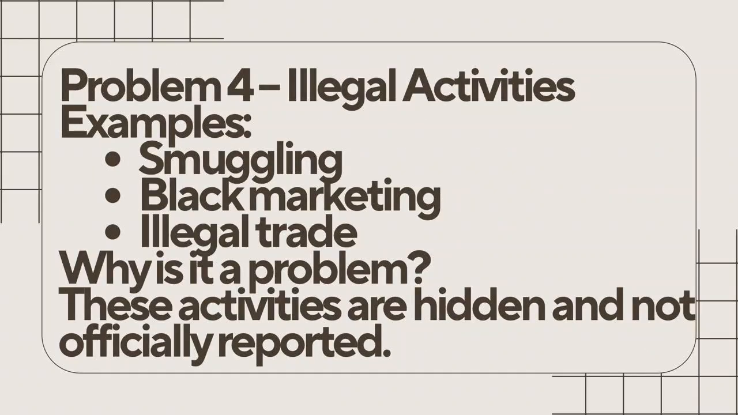Now let's look at our fourth problem: illegal and underground activities. Imagine a business that sells products legally. Every sale is recorded. Bills are issued. Taxes are paid. Now compare that with illegal activities such as smuggling or black marketing. Do people involved in these activities maintain a proper record? Of course not. They try to hide their income. Because the government has no reliable data, estimating such income becomes almost impossible.